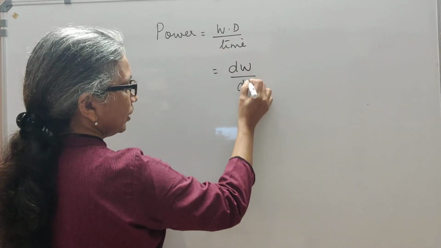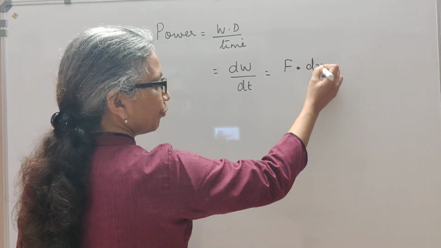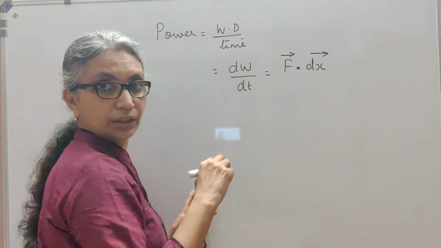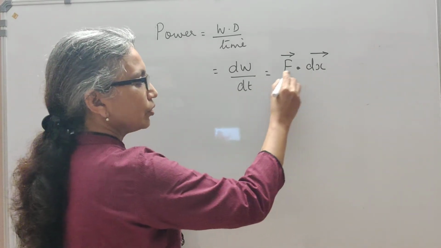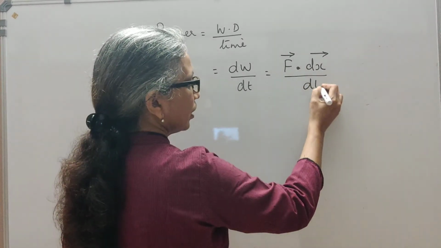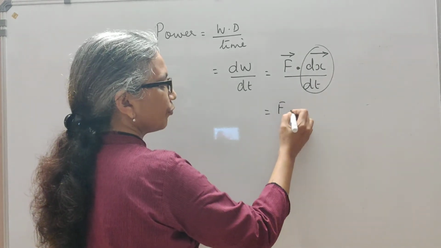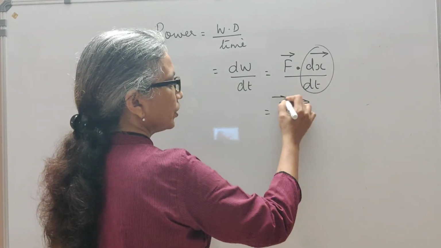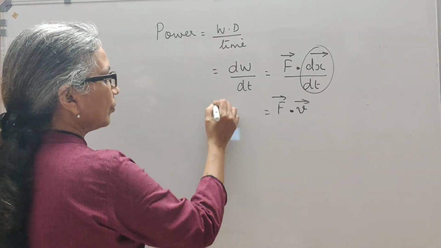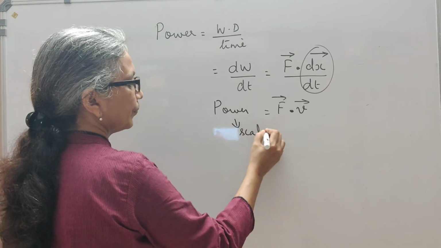Work done, I already taught you, is a dot product between F and dx, both of them being vectors. We did it in the beginning of this chapter. So power is the dot product of F and dx, divided by dt. Now this dx by dt we know is velocity. So this is F dot v. Since it is a dot product between force and velocity, we know power is a scalar quantity.